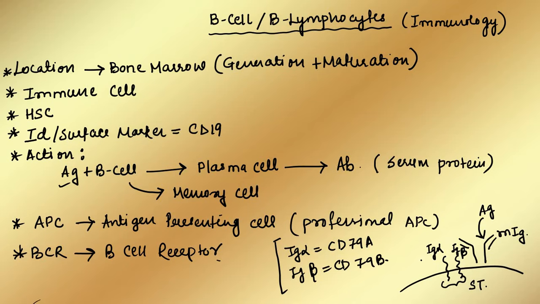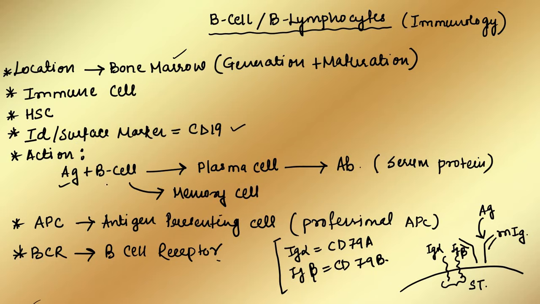So you may get a question from this area. Maybe they will not say that they are talking about Ig alpha; maybe there will be an indication of CD79A. Fine. So these are some basic points regarding the B cell or B lymphocyte. Their synthesis as well as maturation location is the bone marrow. These are a type of immune cell which has emerged from the hematopoietic stem cell. They have a surface protein known as CD19.